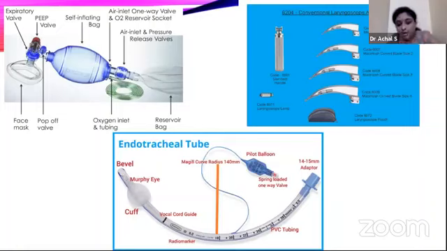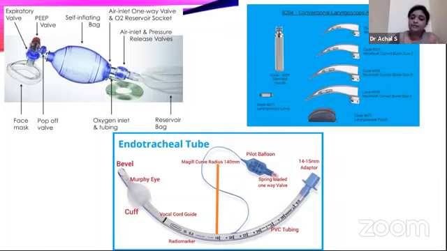Then there is a small black mark. This is very important. After you pass through the glottis, you stop at that mark. That mark is given so that the cuff is correctly placed in the trachea beyond the larynx. So till there you have to pass your tube, till that black line just passes the glottic opening.